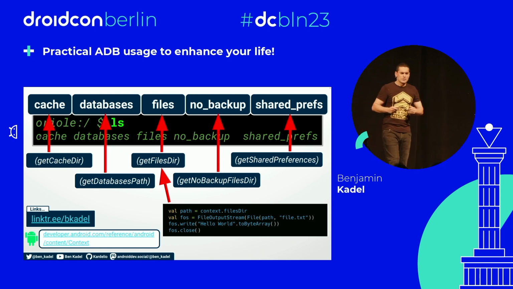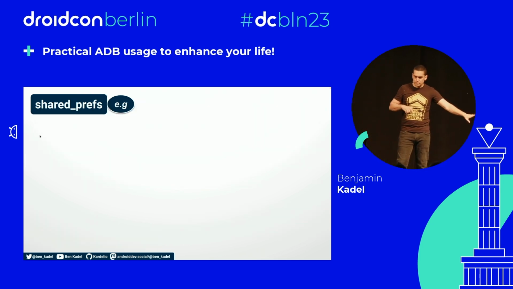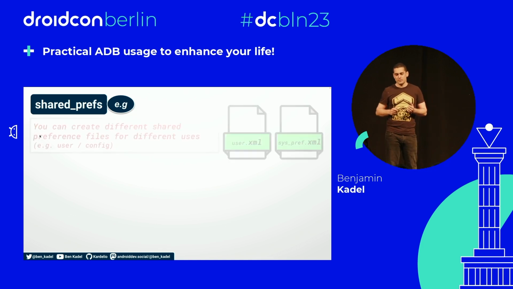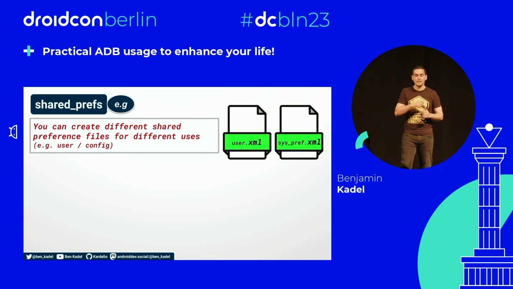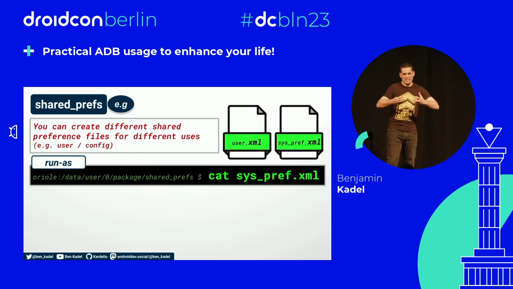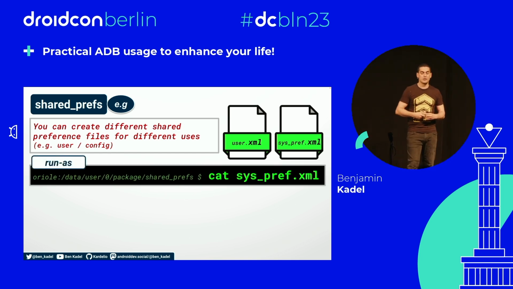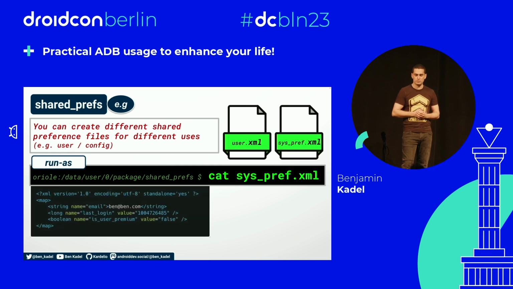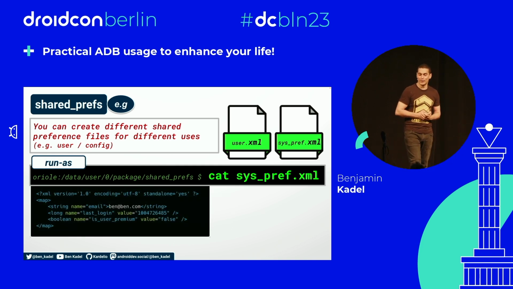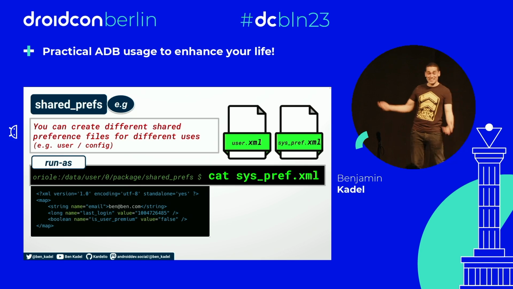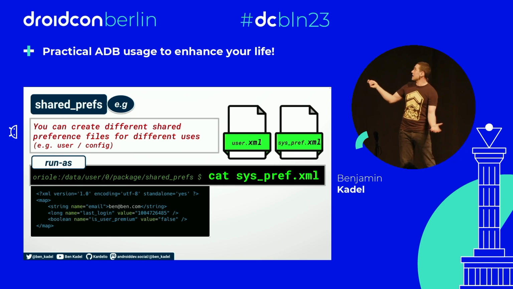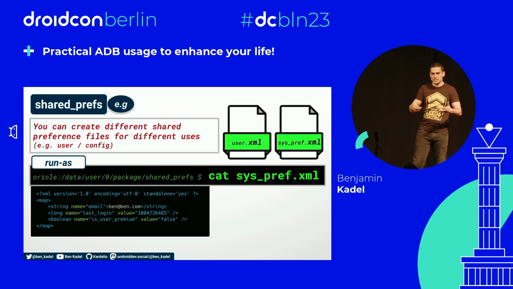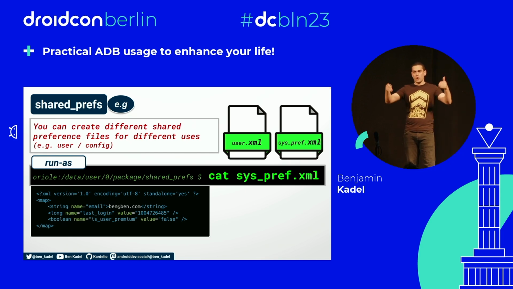Oh, interesting. So let's take shared preferences as an example. Let's try and have a look at the shared preferences. Shared preferences are stored in XML files inside of that folder, and we can use the cat command to basically dump out the contents of the file whilst we're running as. So if I do that, there's our shared preferences. I'm seeing key value pairs. Email is ben@ben. Last login is some timestamp. We're seeing the contents that's stored on the device.